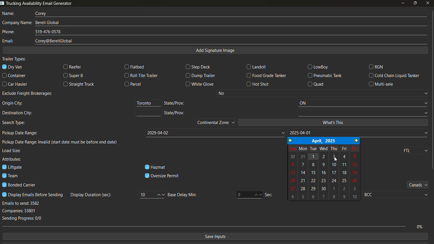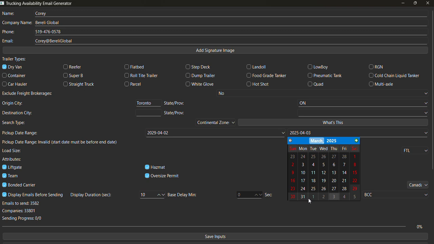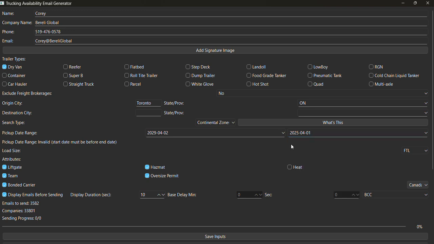So this should be March 3rd. Is that correct here? Let's make sure here again. No, that can't be right. 2025, April. Let's put it to March here just to make sure. And yeah, so I don't know why that did that. So basically let's go back here. So that's pretty much it. So, oh no, that's not it.